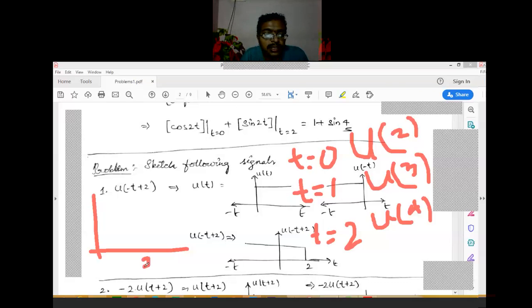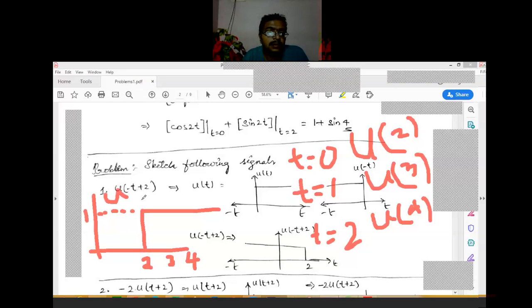So we need to start at 2, 3, 4, and so on. Starting with 2, the graph will be like this. And as it is a unit signal, the peak value is always equal to 1. So this is u of t plus 2.